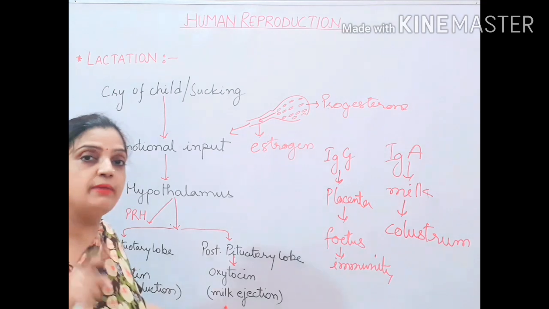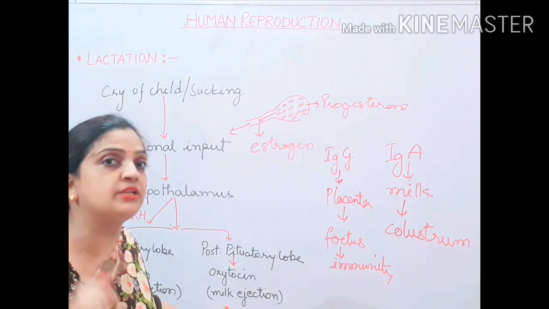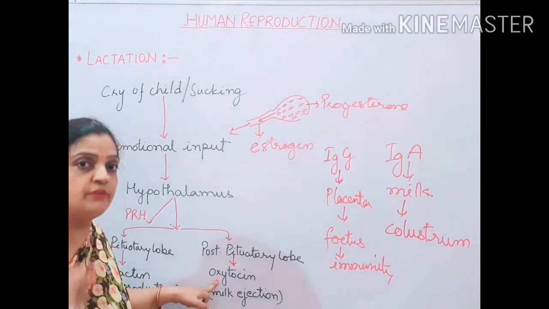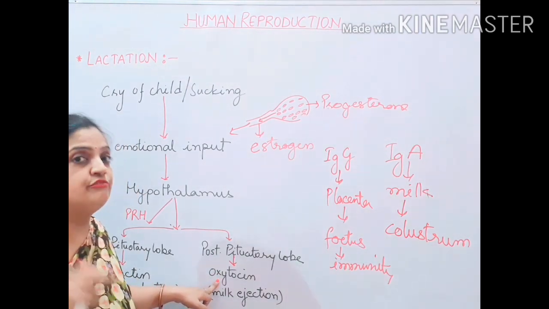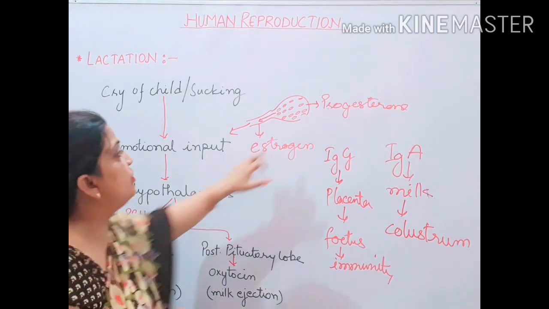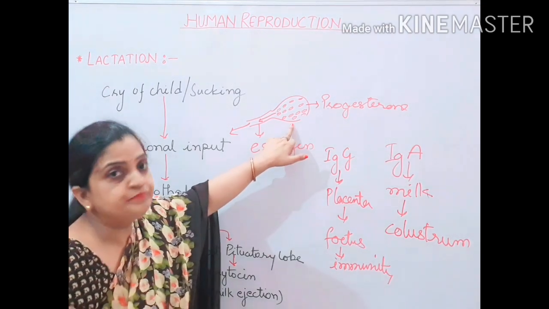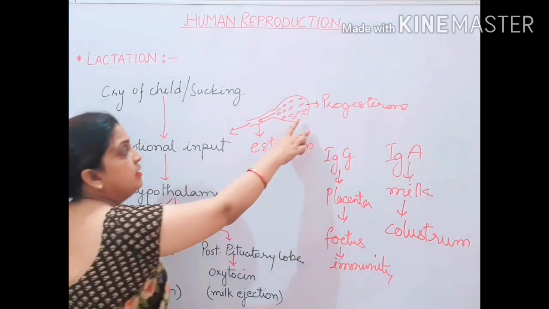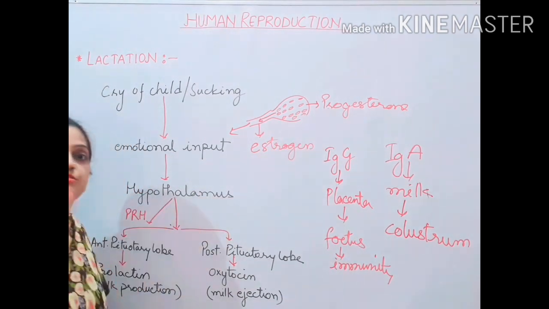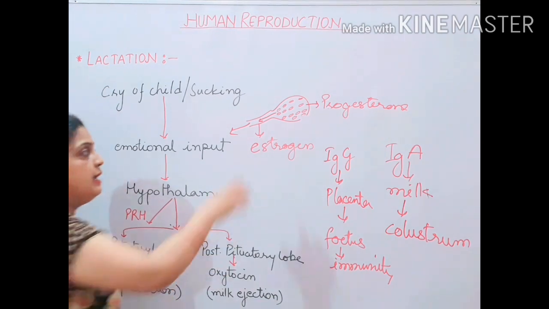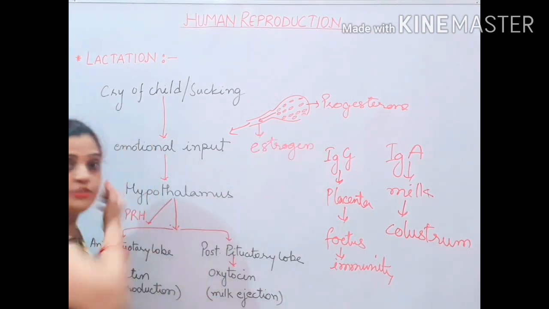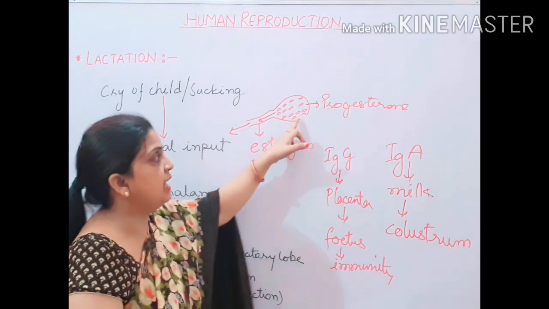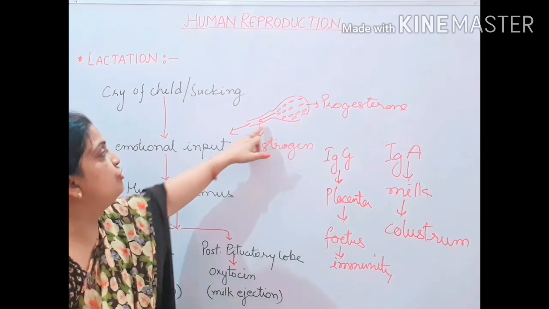What do you mean by milk ejection? Ejection means the release of milk. So the oxytocin hormone is responsible for the release of milk. And from where will the milk be released? The milk will be released from the alveoli of the mammary gland. So prolactin is helping the alveoli structure to produce milk, and oxytocin is allowing the alveoli to release the milk, and the milk which is produced in the alveoli will be released through the alveoli duct.